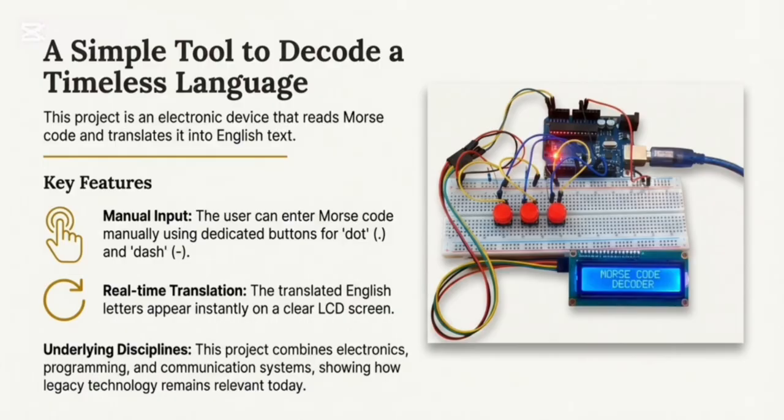Key features: manual input. The user can enter Morse code manually using dedicated buttons for dot and dash. Real-time translation. The translated English letters appear instantly on a clear LCD screen. Underlying disciplines. This project combines electronics, programming, and communication systems, showing how legacy technology remains relevant today.